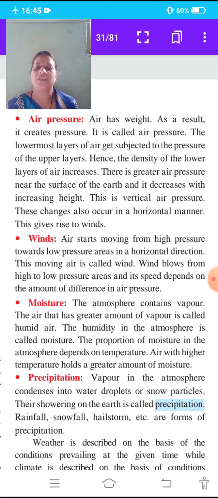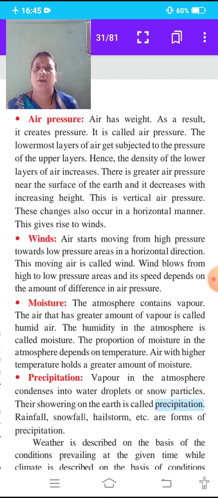The next point is moisture. We know that the atmosphere contains vapor. The air that has a greater amount of vapor is called humid air. The humidity in the atmosphere is called moisture.